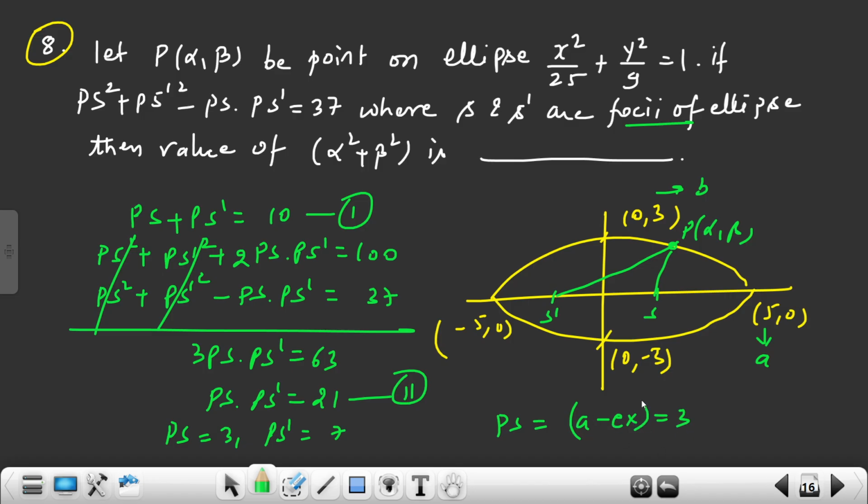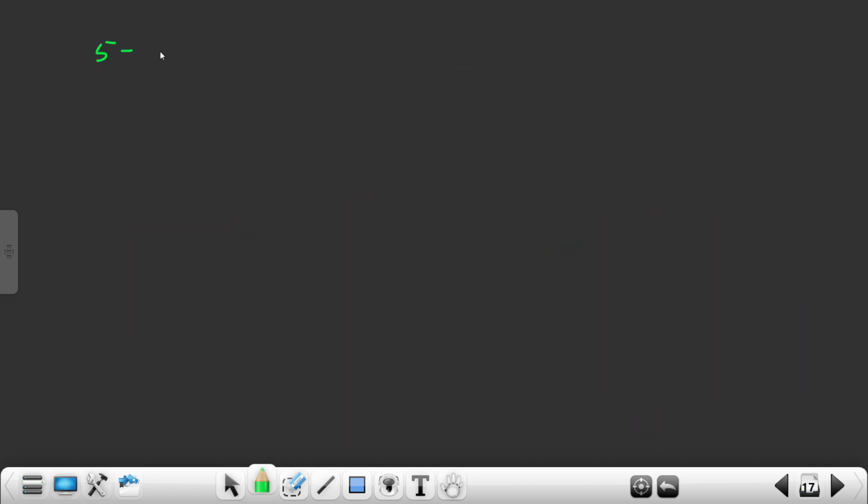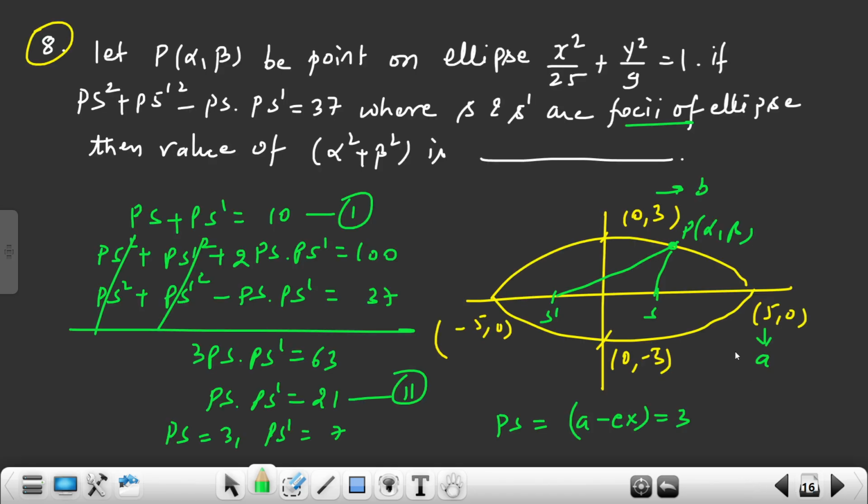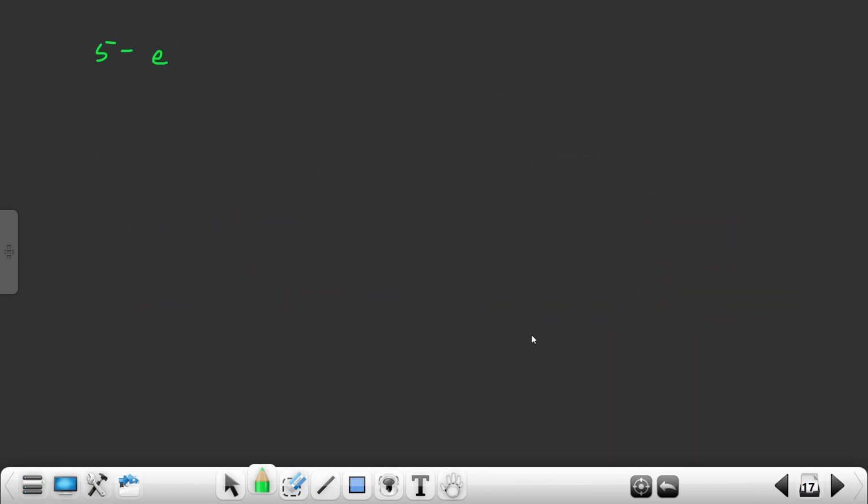So A we know is 5, minus E we have to calculate. X is the point here. This is X, so alpha. And this value is 3. So what is the EX value coming? 2.